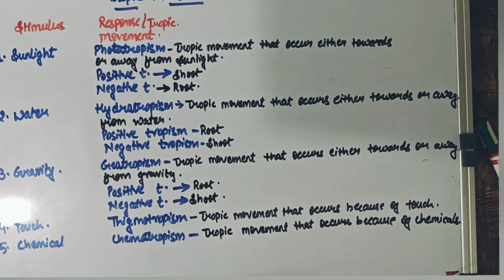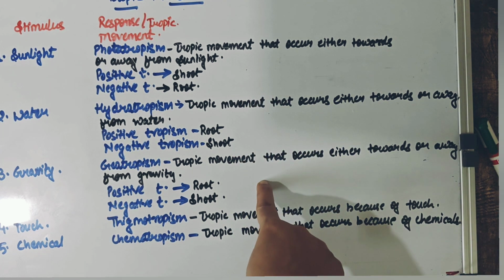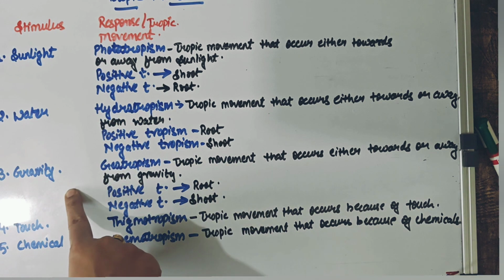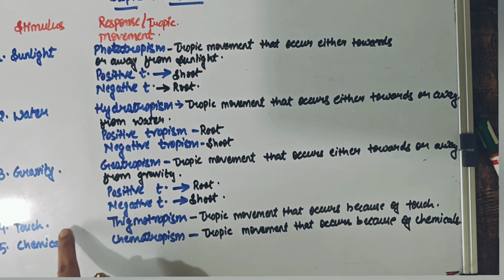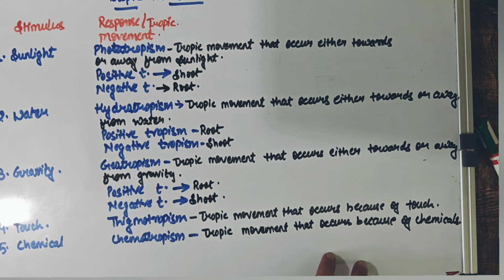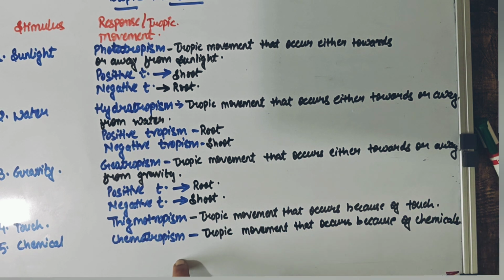You guys would be thinking, why am I not teaching you positive and negative tropism in these two cases? Let me tell you, based on NCERT, you don't need to go so deep into descriptions. You have to study the positive and negative tropism effect with regard to these three environmental factors only, which were sunlight, water, and gravity. With regard to touch and chemicals, you don't need to know these different descriptions. Just remember, thigmotropism is a growth dependent movement which could occur because of touch, and chemotropism is a growth dependent movement which could occur because of chemicals.